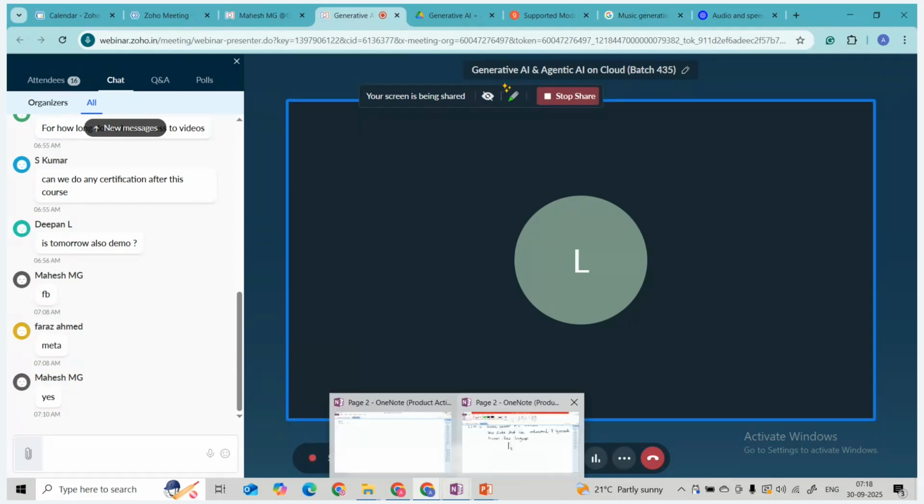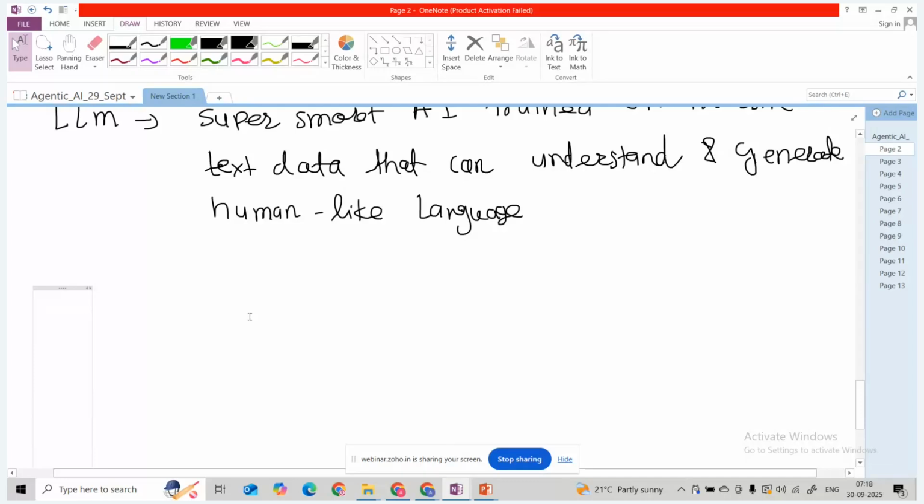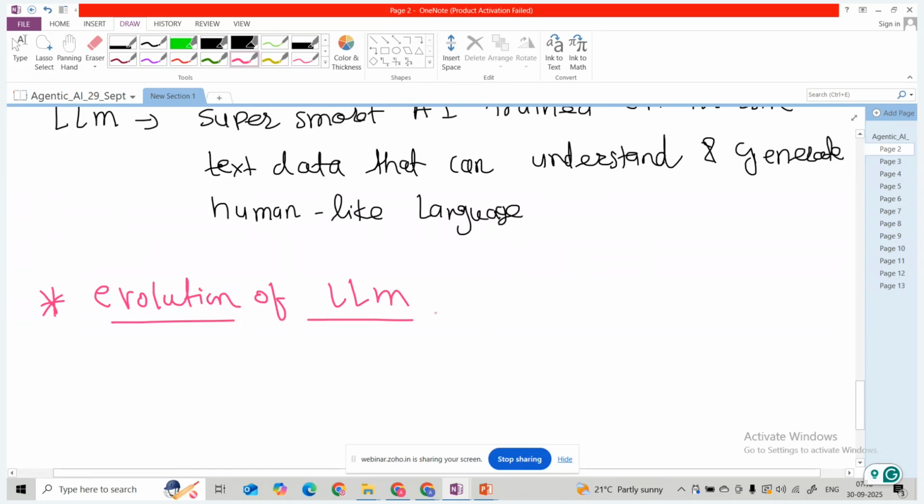But now we can see how these LLMs evolved over the period. So I will showcase the evolution of the large language model. We understood what a large language model is, so now we are going to understand the evolution of the LLM.